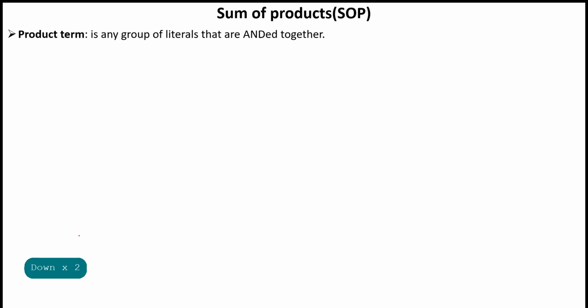So what are product terms? A product term is any group of literals that are ANDed together. For example, A B C. Here three literals are there, ANDed together. A bar B bar C, A bar B C, A B, A bar C, etc.